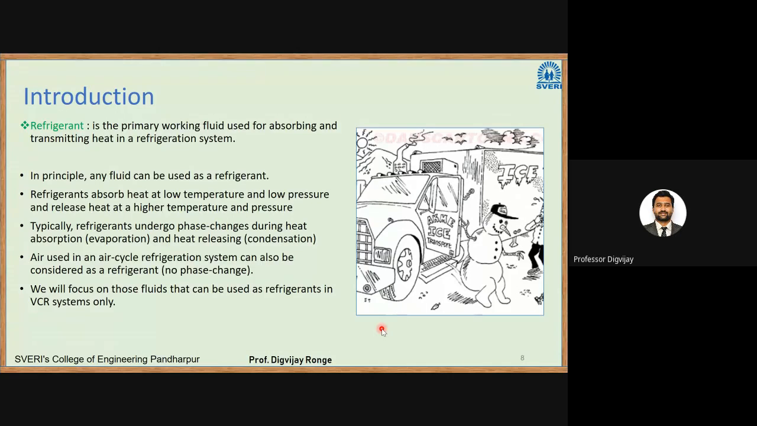Now in this chapter, we will focus on those fluids that can be used as refrigerants in VCR systems only. We have a separate chapter, the next chapter, that is the vapor absorption system. But in this chapter, we study the refrigerants used in VCR systems only.